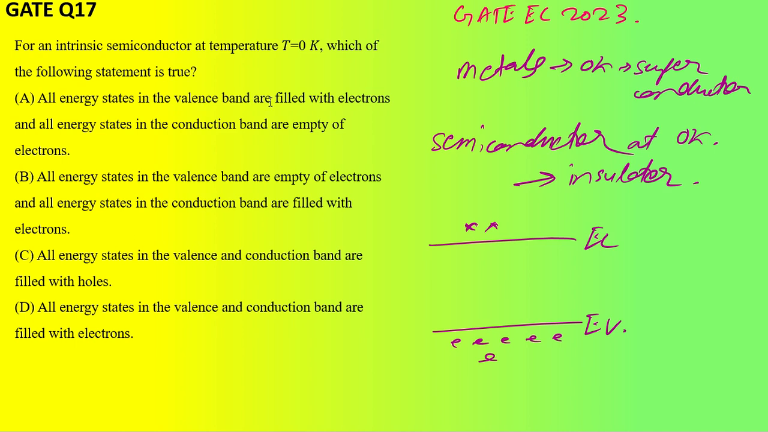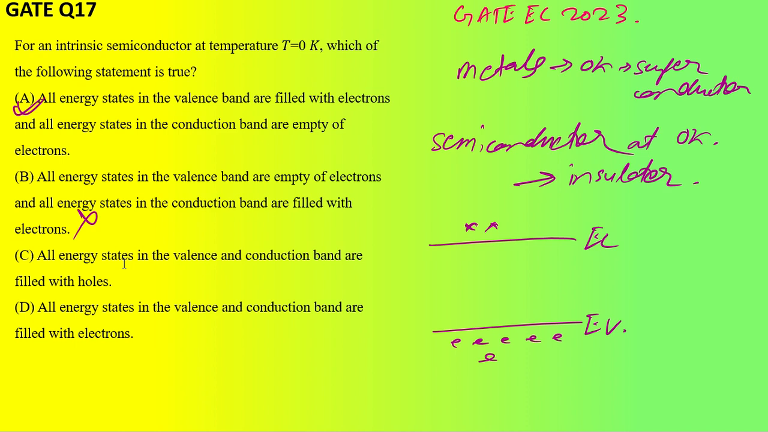All energy states in the valence band are filled with electrons, and all the energy states in the conduction band are empty of electrons. This is perfectly correct. Okay, you can read the other options also, like all the energy states in the valence band are empty of electrons, and energy states in the conduction band are filled with electrons. So this is wrong, because if there are electrons present in the conduction band, it will not be an insulator anymore.